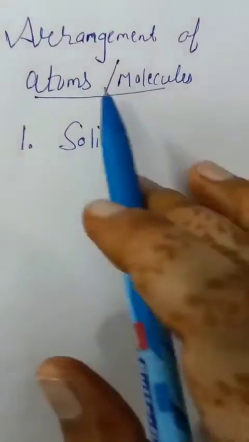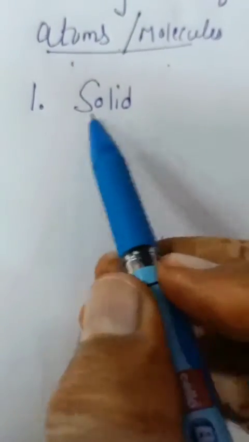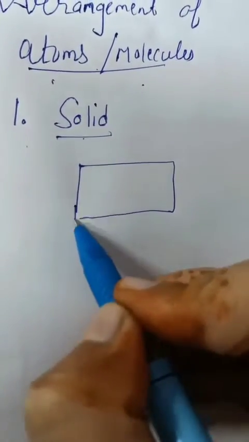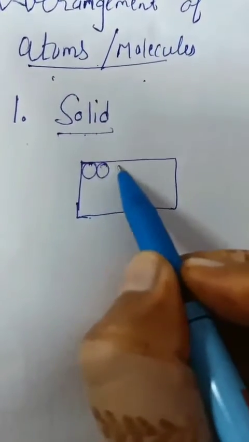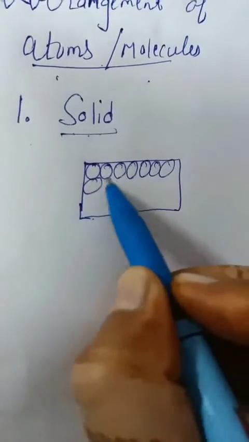Next we discuss the arrangement of atoms or molecules in states of matter. First one, solid state. We know every matter is made up of tiny particles called molecules. In case of solid state, these tiny particles, these molecules, are closely packed.